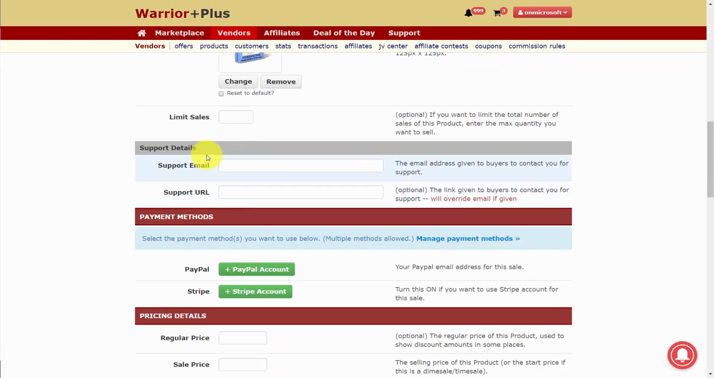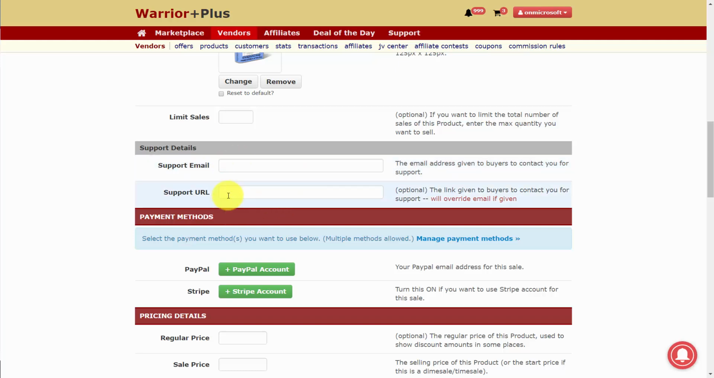We're then going to write in a support email. Now this support email is going to appear to the client. They're going to be able to click a button and then this email dialog box would open up to our email address. We can also open a support URL. And if we choose to open up a support URL, that will actually override the support email. So you want to choose the method that you're going to deliver your support and then write it in the appropriate dialog box.